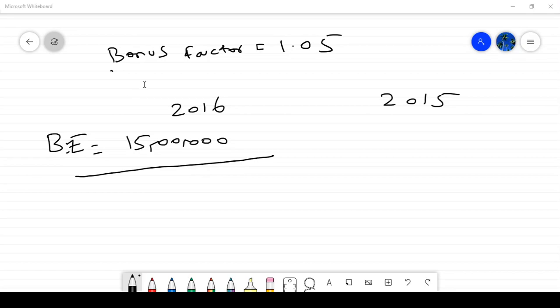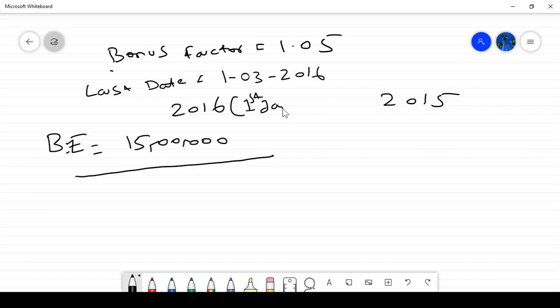What is the last date of the issue? Last date is 1st March 2016. Assuming calendar year, 1st January to 31st December.